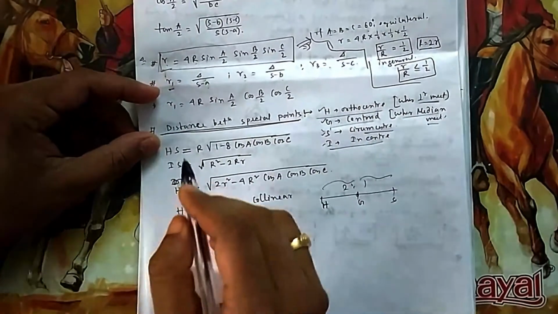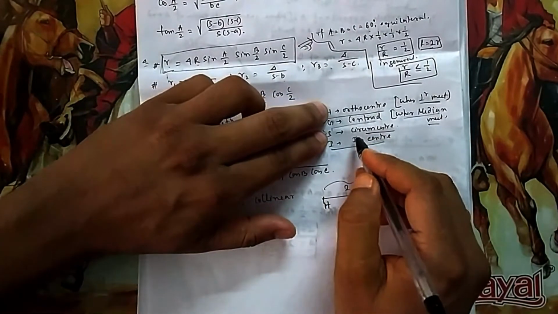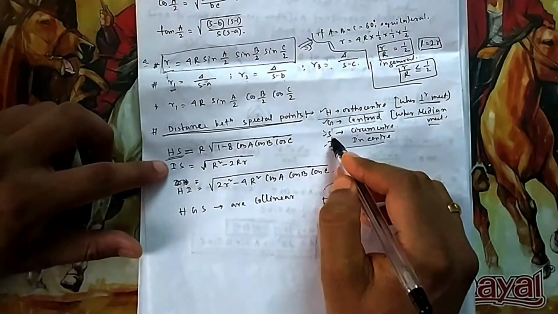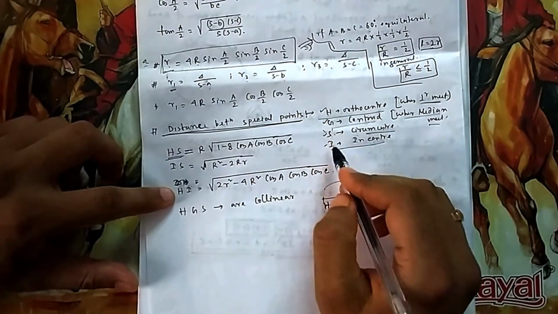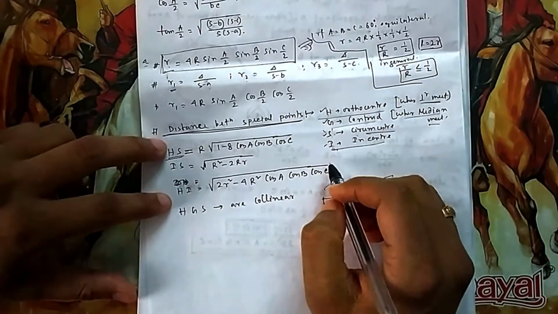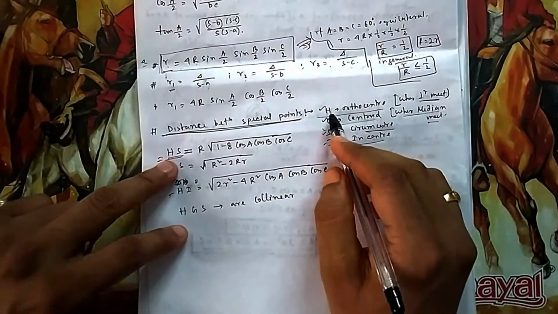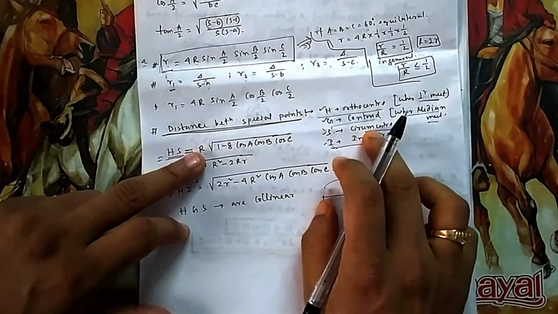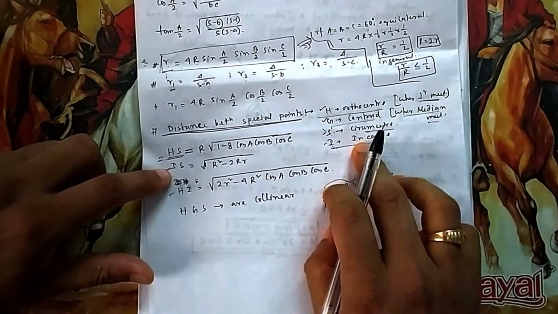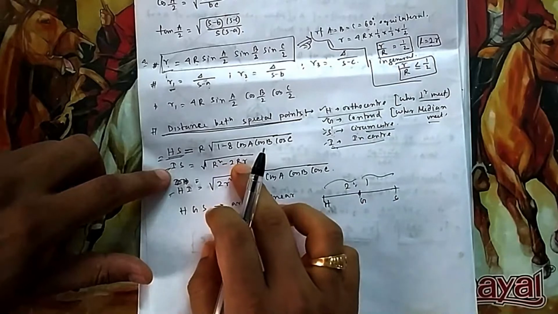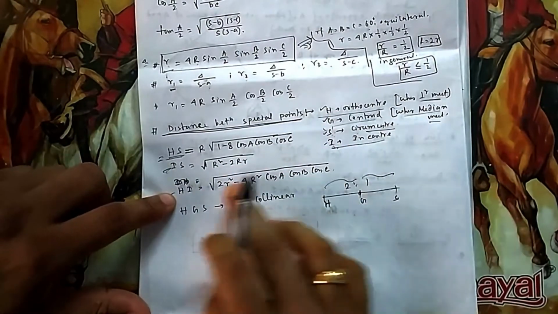Okay. So there is a relation between them. What is the distance between the orthocenter and circumcenter, HS? What is the relation between the incenter and circumcenter? And what is the relation between the orthocenter and incenter? So if you can remember these 3 formulas, that will be good for you. Distance between H and S, this is the formula for the circumcenter. Distance between the orthocenter and circumcenter. Distance between the incenter and circumcenter. This is the formula. And this is between the orthocenter and incenter. This is the formula. Remember all these formulas.